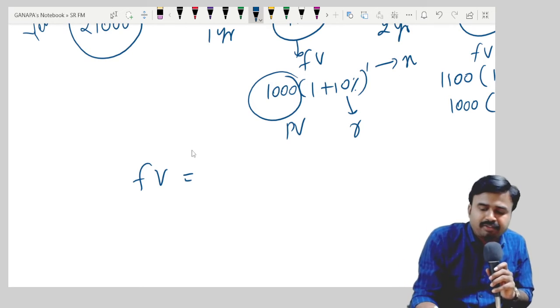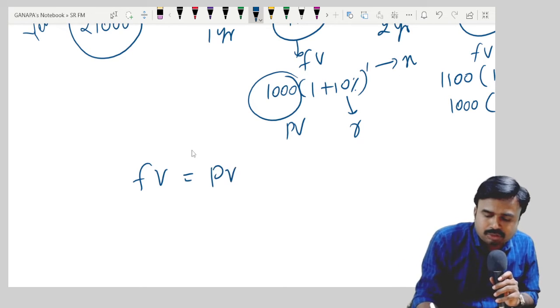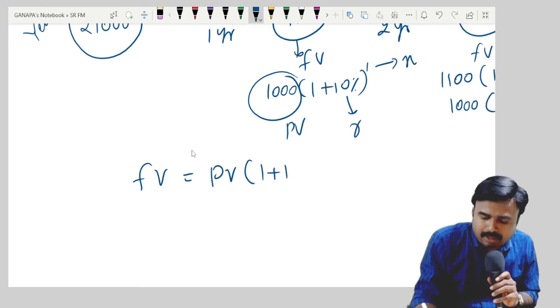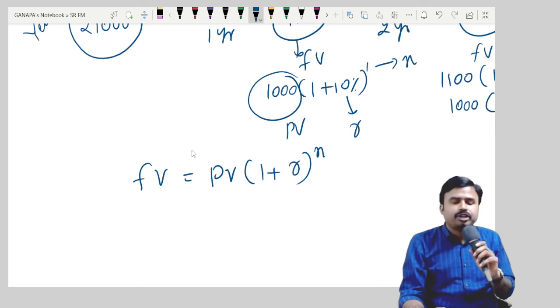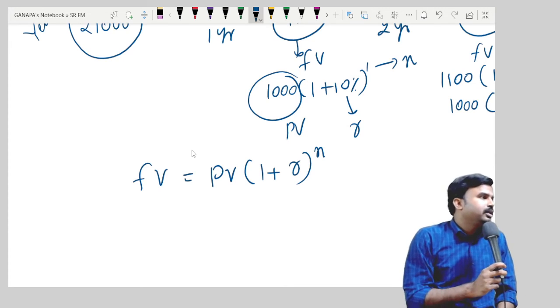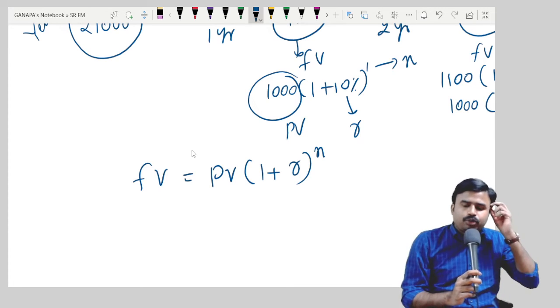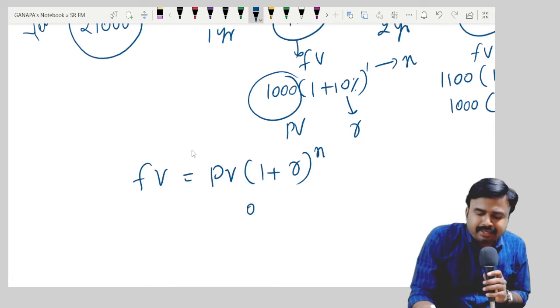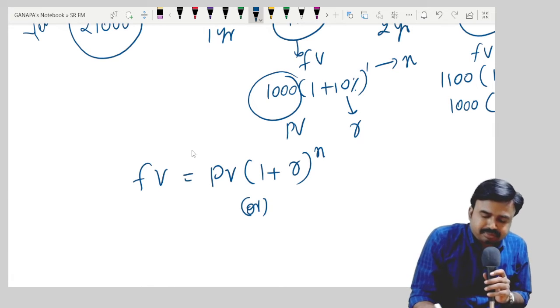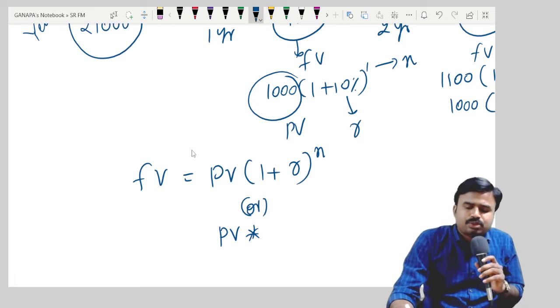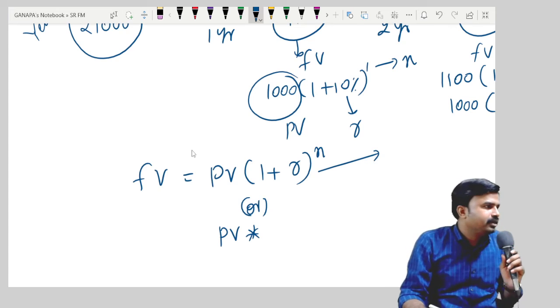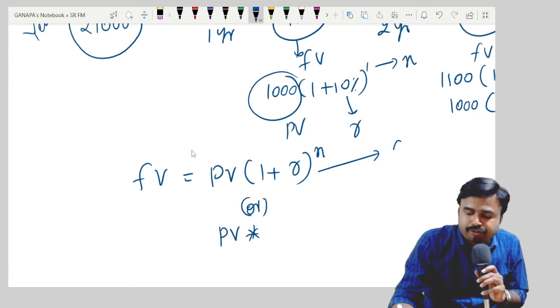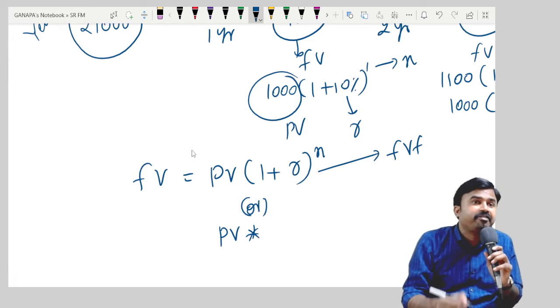So the formula will be future value is equal to present value into 1 plus R whole to the power of n. What is the formula? Present value into 1 plus R whole to the power of n. Or it can be rewritten as present value into this 1 plus R whole to the power of n, which is technically known as future value factor, FVF.